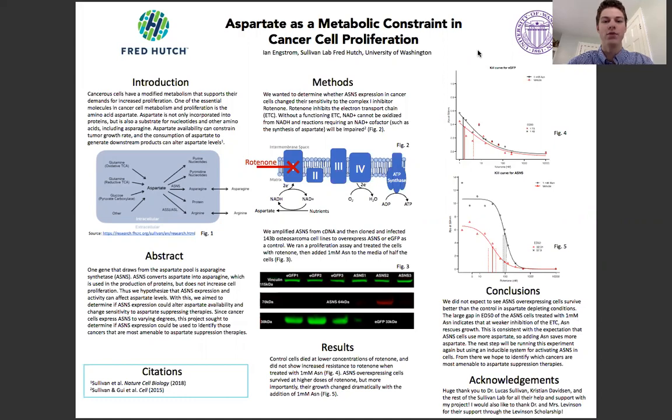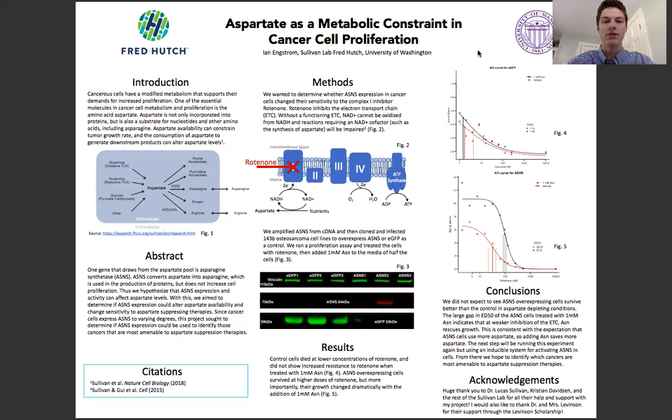We then treated them with increasing doses of rotenone. Rotenone inhibits the electron transport chain, and NADH then cannot be oxidized to NAD+. NAD+ is an important cofactor in reactions, like the synthesis of aspartate. So, rotenone can be seen as an aspartate-suppressing drug. We then gave some of the cells 1 millimolar asparagine in their media.